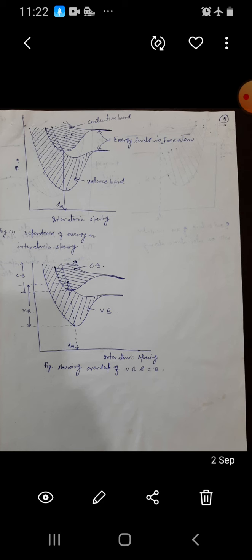Now, these are the figures, the energy diagrams for conductors, semiconductors and insulators. The first figure shows the band picture of an insulator with an interatomic spacing.